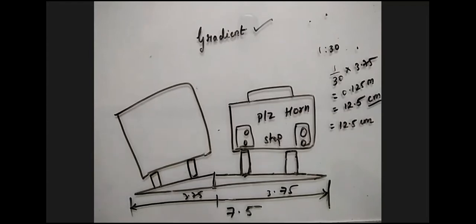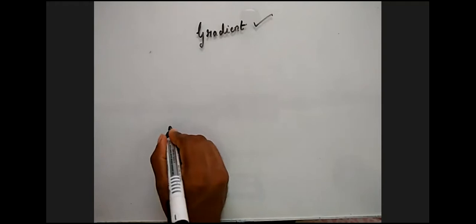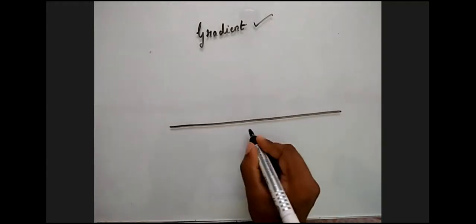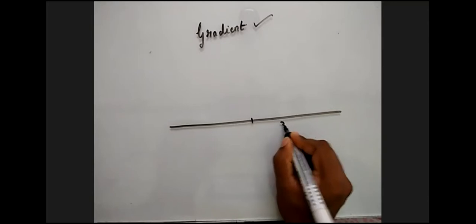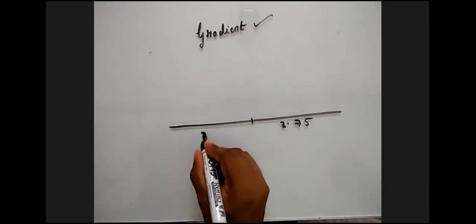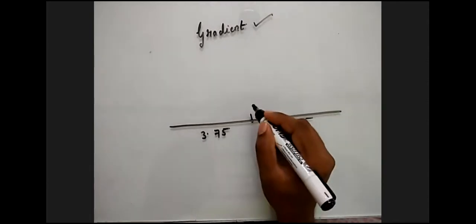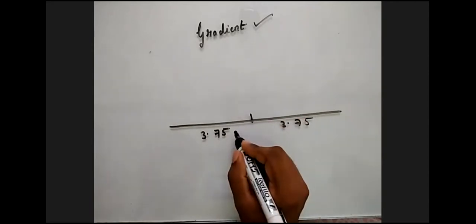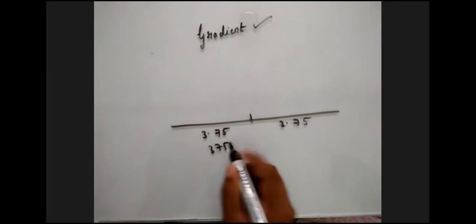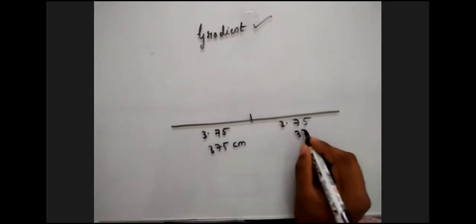Keeping this diagram apart, let us assume a road where this is 3.75 and this is 3.75. So what is its total rise here? This is 375 centimeters and this is 375 centimeters.